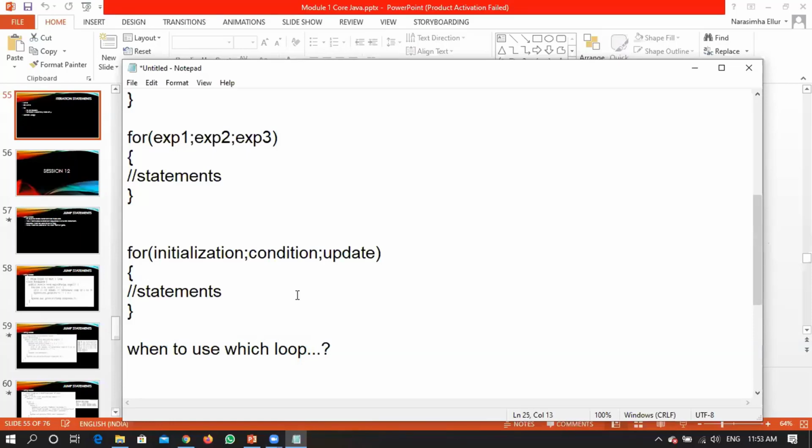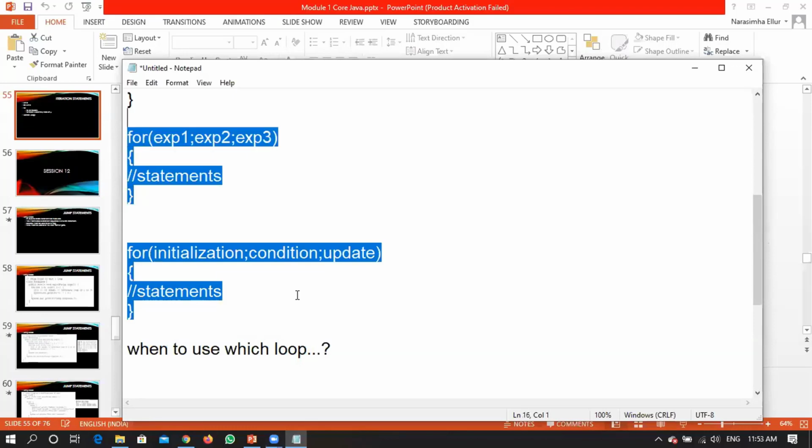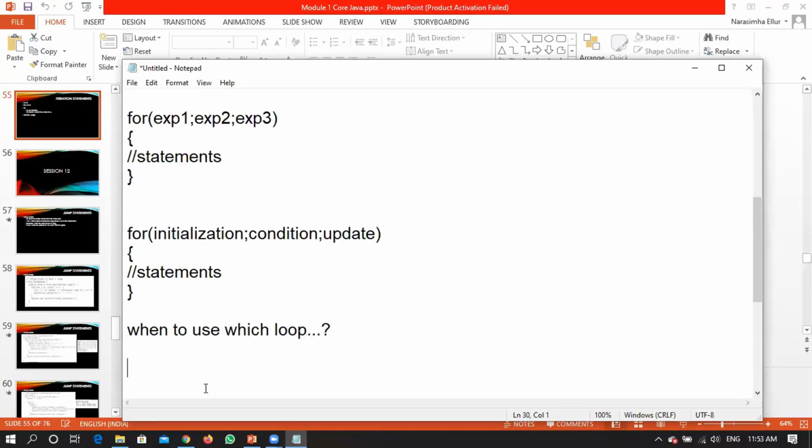So now let us consider an example to understand looping in a better fashion. Suppose you want to have chapati for breakfast. Suppose for breakfast you wanted to have chapati.